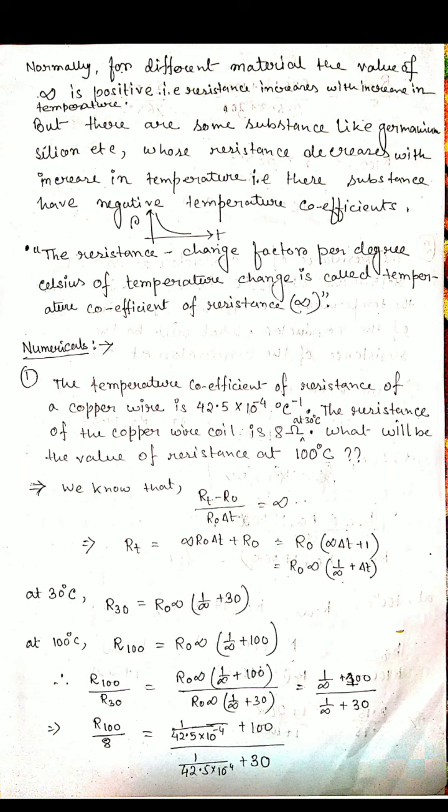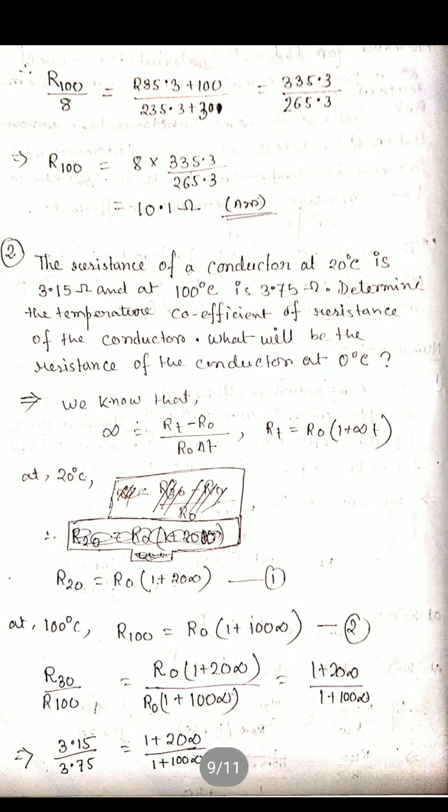So R0 is cancelled, and the R0 alpha term will be cancelled. We know the value of R30 and alpha. If we put these values and calculate, we get the resistance of that wire at 100 degrees Celsius as 10.1 ohm. Second number, here also in the same way, the resistance of a conductor at 20 degrees Celsius is given